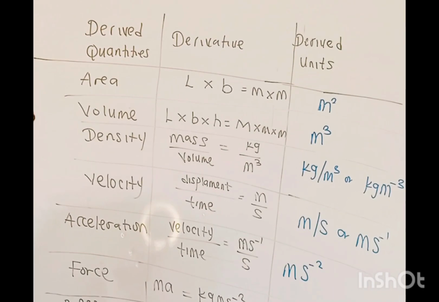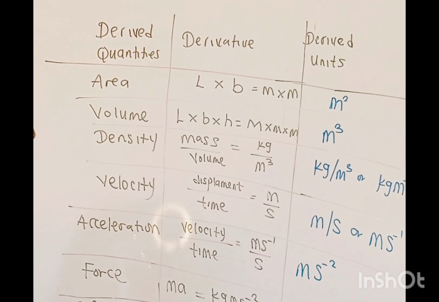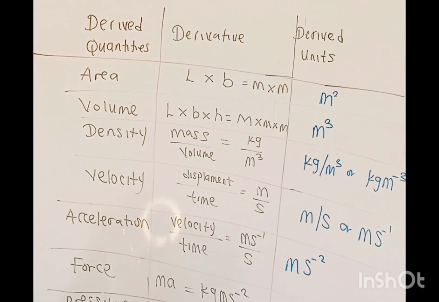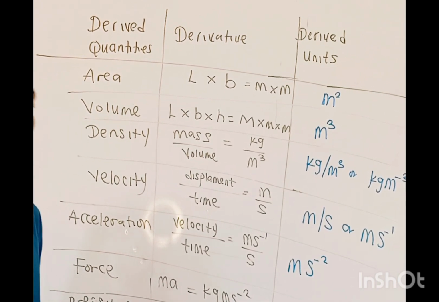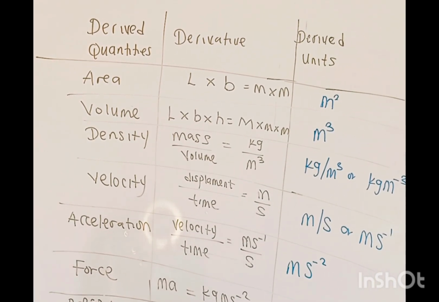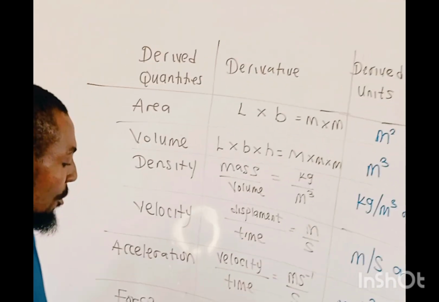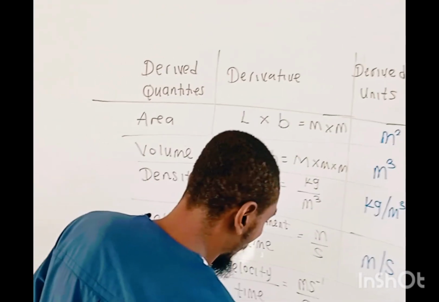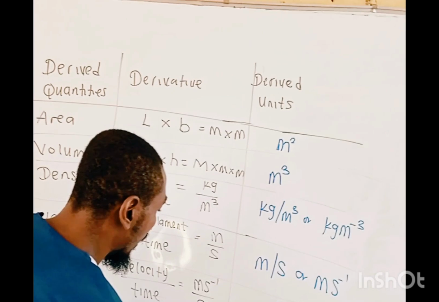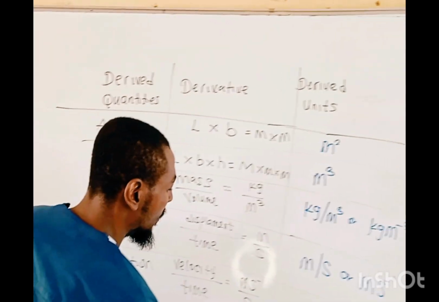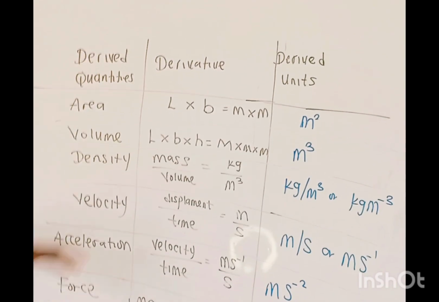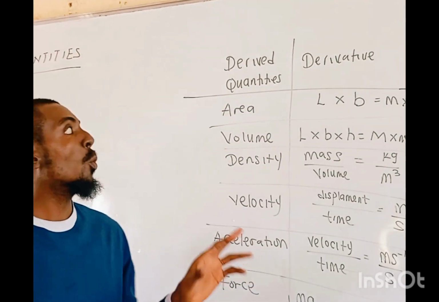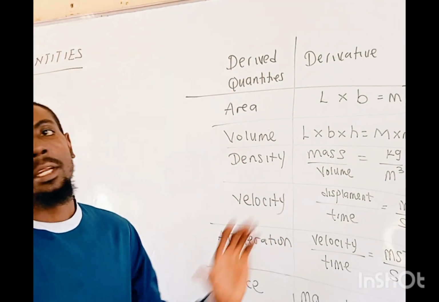So we have the last one here, momentum. Momentum is gotten by the product of mass and velocity. Mass is measured in kilogram. The velocity is measured in meter per second, so that the derived unit there becomes kilogram meter per second. That's kilogram meter per second. So these are some of the basic derived quantities, their derivatives, and their units.